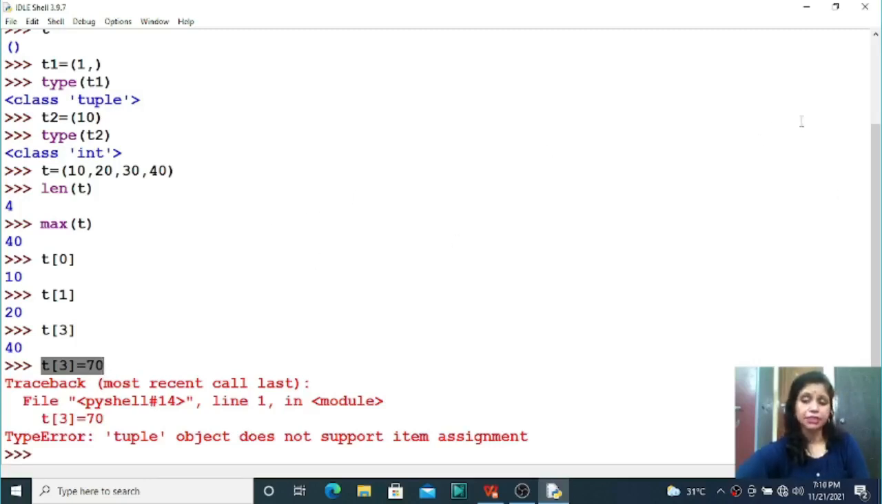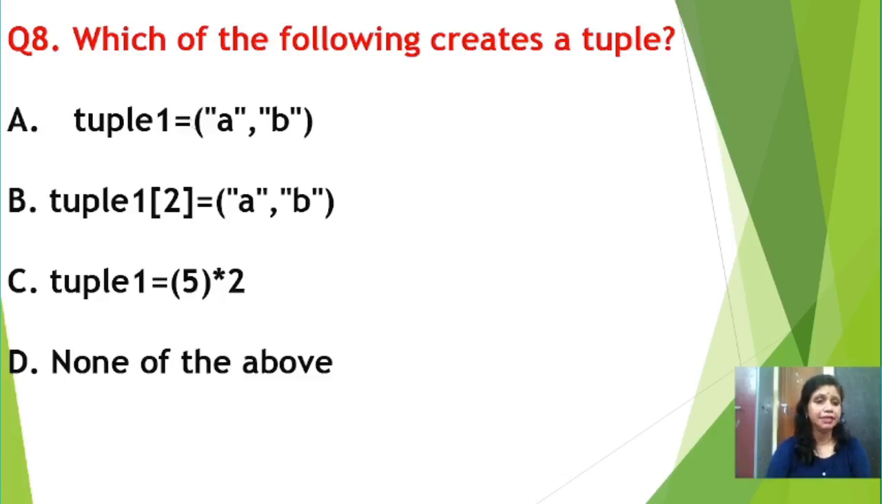Let us discuss the next question. Question number 8 says, which of the following creates a tuple? As I already discussed the concept, option A says tuple1 equal to, within round brackets, "A", comma, "B". A and B are enclosed within double quotes, because you know that within double quotes you can declare a string value. So this is valid. Tuple1 of 2 means you want to assign "AB" at index number 2, but this is not valid, students, because at any index number you cannot assign values. So option B is not correct.